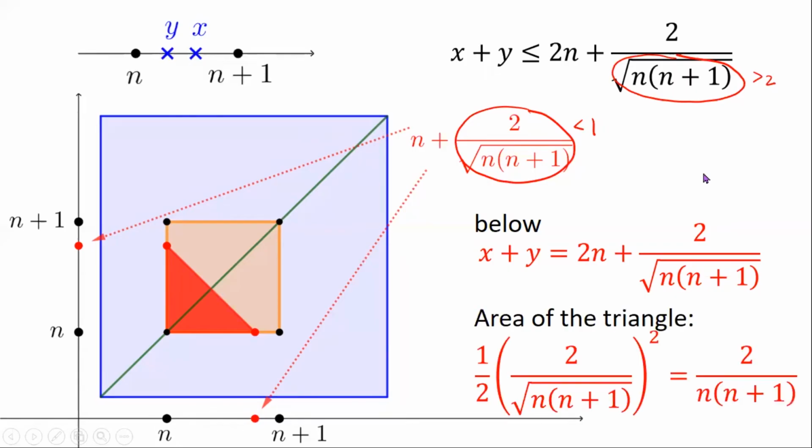And so we are interested in the area of such a region. So it's half times the base and height. So the base is this, and the height is equal to the base. And that base is this fraction, 2 over the square root of n times n plus 1. So you square that, multiply it by 1/2, you get 2 over n times n plus 1. This is now the area of that red region.